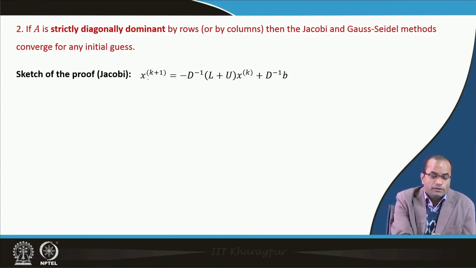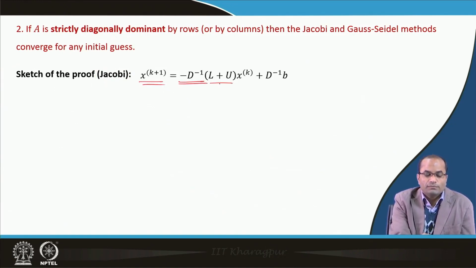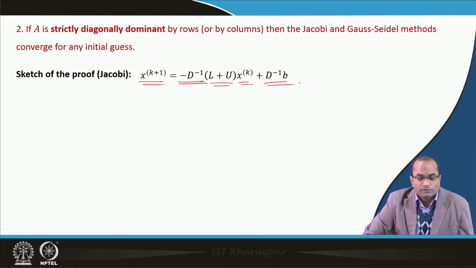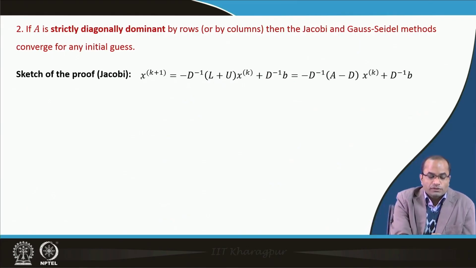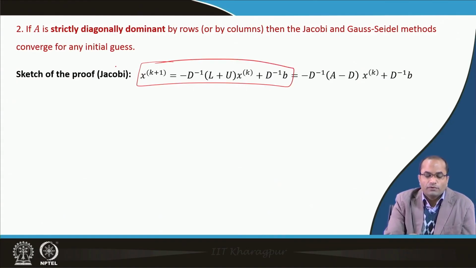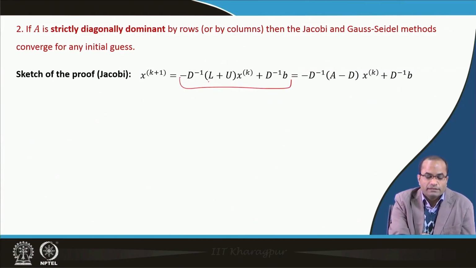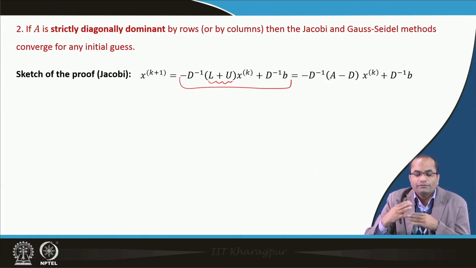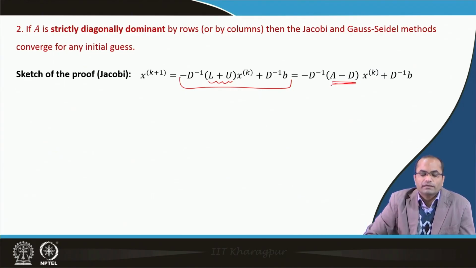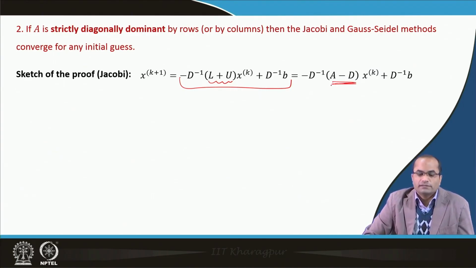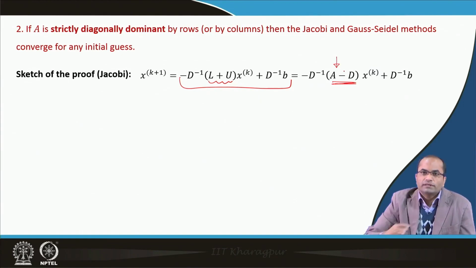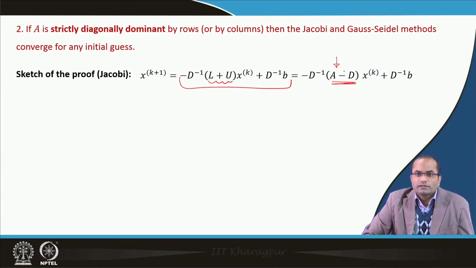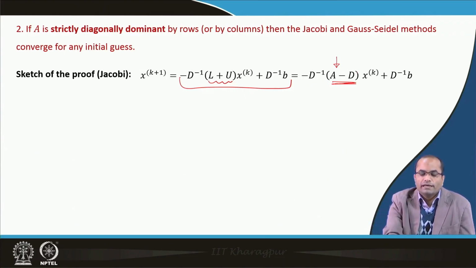If we take the Jacobi one, x^(k+1) is equal to minus D inverse (L plus U) x^(k), plus D inverse b. This was the scheme written in matrix form. On the right-hand side we have written L plus U, because L plus U is the lower triangular matrix plus the upper triangular matrix. If we add the two, it is nothing but A minus T. We can write this L plus U as A minus T. A is the complete matrix, and if we remove the diagonal entries and put 0 instead, that is actually L plus U, or A minus T here.